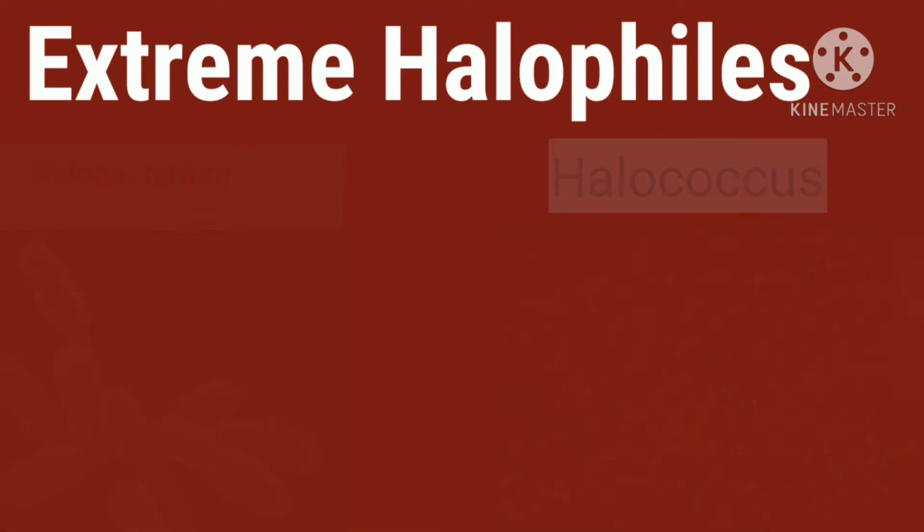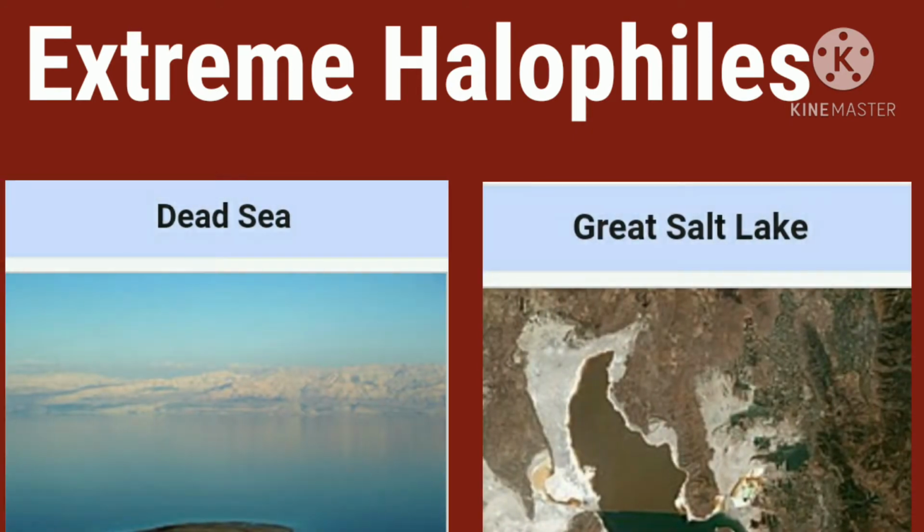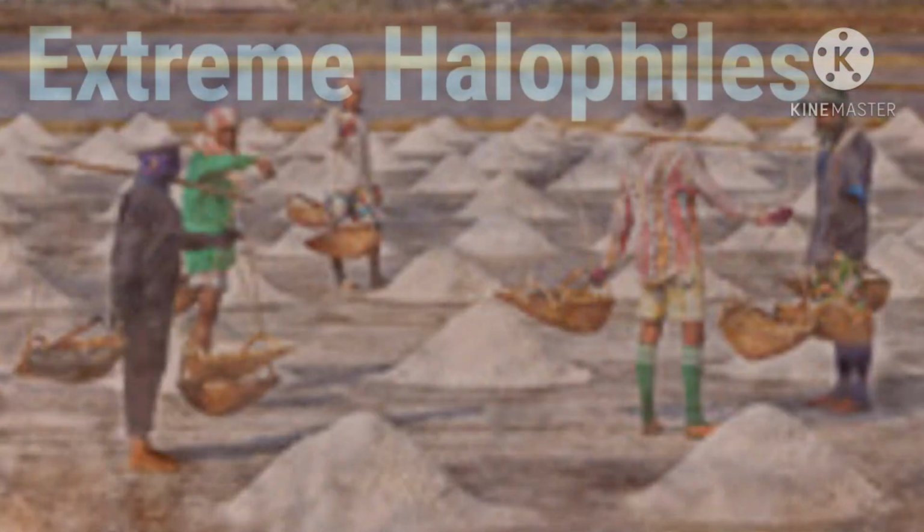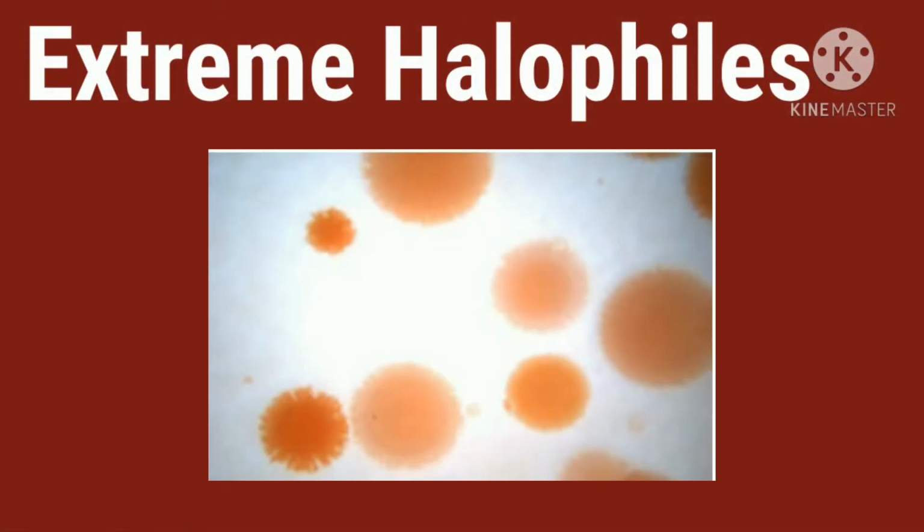They occur in salt lakes, industrial plants that produce salt by solar evaporation of seawater, and salted proteinaceous materials such as salted fish. The colonies are a red to orange color due to carotenoids, which seem to protect the cells against the damaging effect of sunlight.